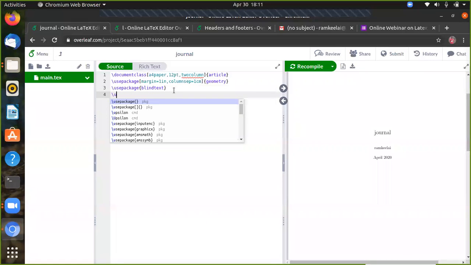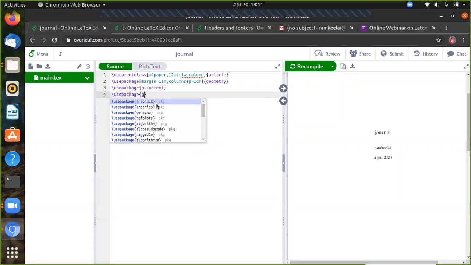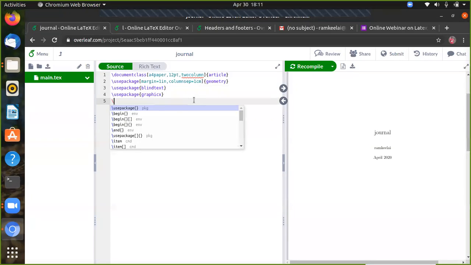From the structure part of the writing, we will structure like yesterday we told, from writing down the text. Then some mathematical equations. For mathematical equations we can always use AMS math.